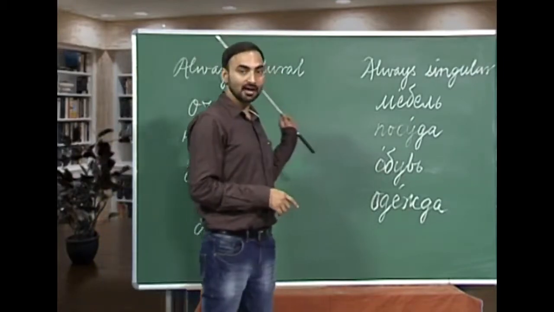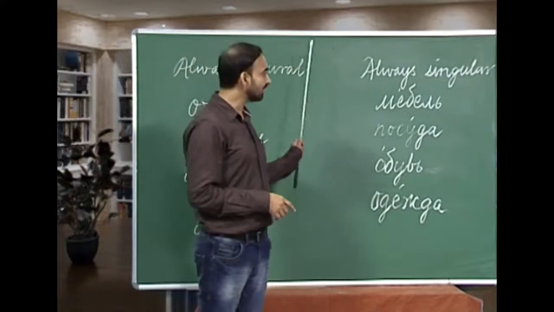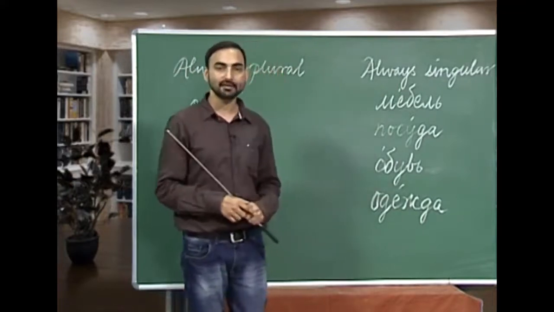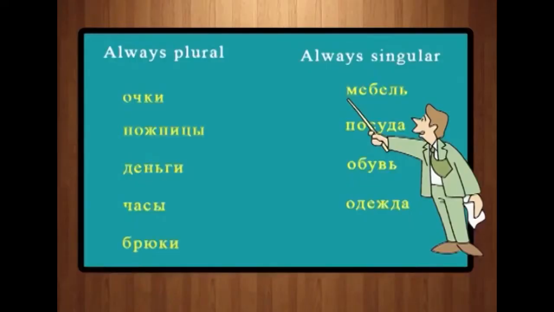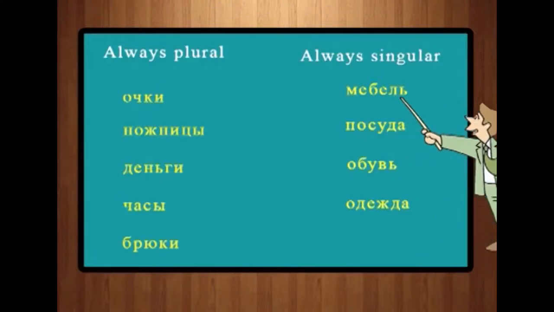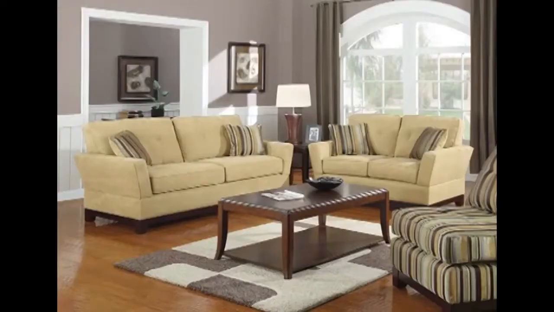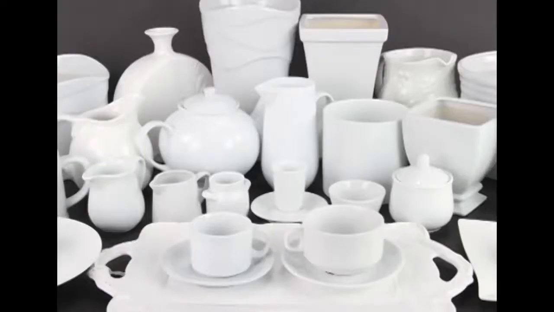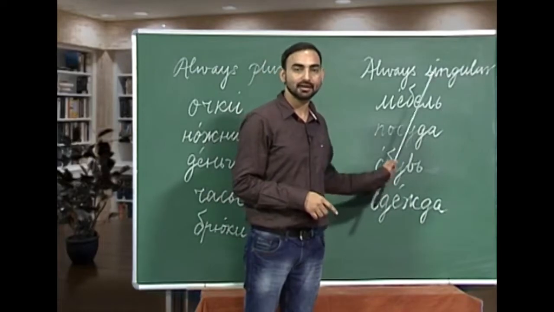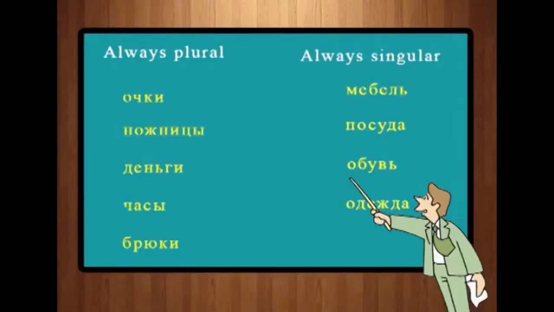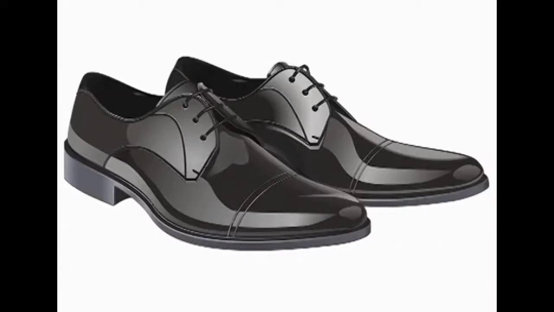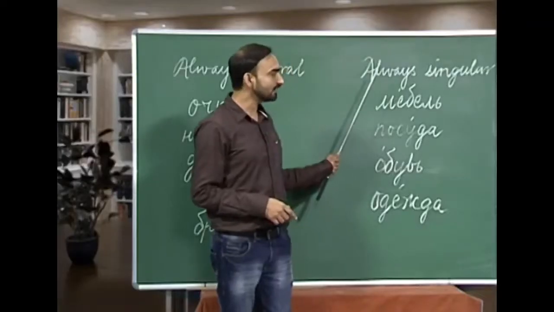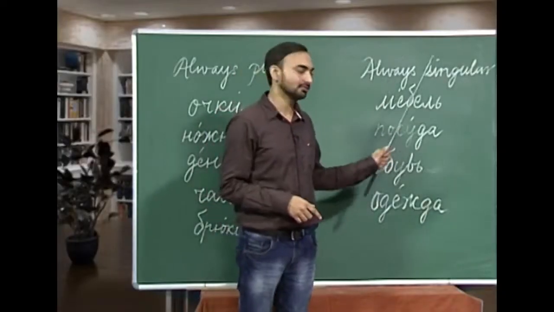Apart from the nouns which are always in plural, there are certain nouns which are always used in singular. For example, mebel. Mebel is furniture. We do not have its plural form. Next one is pasuda. Pasuda, utensils. Again, we do not have any plural of pasuda in Russian. Third one is obuf. Obuf, footwear. Again, it is always used in singular number.